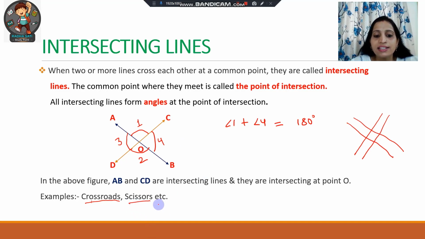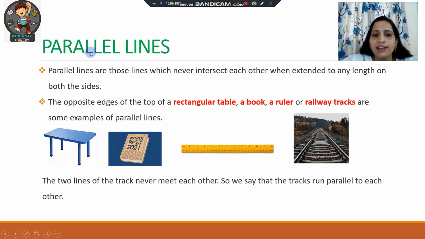Similarly, a scissors has two arms which intersect each other at a common point. Hence, we can say that the arms of the scissors also form an example of intersecting lines. So, I hope that now the concept of intersecting lines will be clear to you. So, let's move on to the next concept, that is parallel lines.